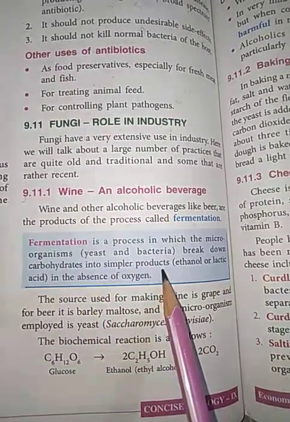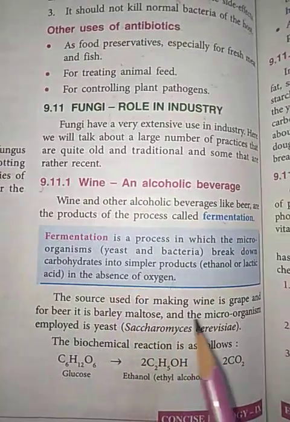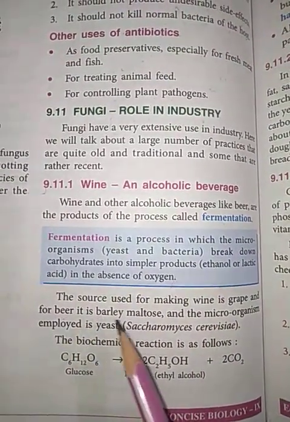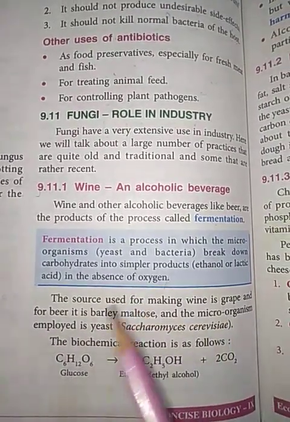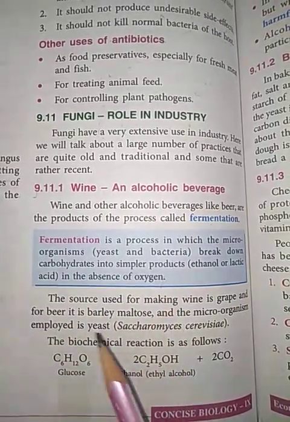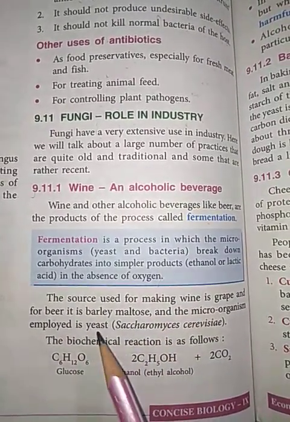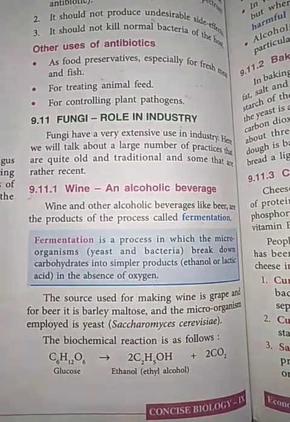So this kind of process which occurs in the absence of oxygen with the help of microorganisms is known as fermentation. Now the main source used for making wine is grape, and for the formation of beer it is barley maltose. And the microorganism used for these two products is yeast, and the special name of this yeast is Saccharomyces cerevisiae.